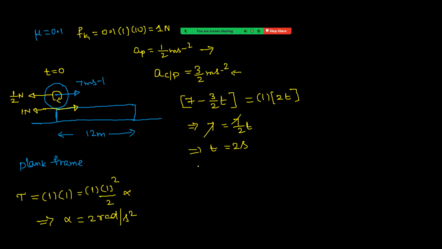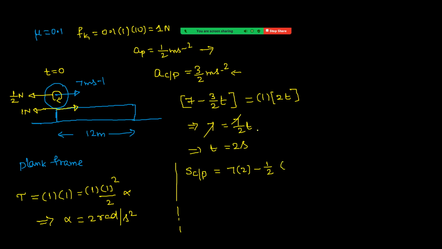Okay. After 2 seconds, no friction. Right. Now see, in these 2 seconds, distance moved by cylinder with respect to plank. I am writing displacement of a cylinder with respect to plank. That is equal to ut minus half a t square. A value, see how much we got?